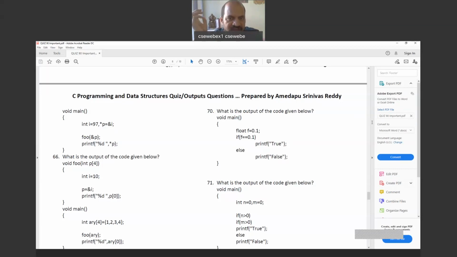Most of the times it may be false, and very few times it may be true. So the answer cannot be predicted, but most of the times the answer is false. The reason is that the floating values storing method is different. They may not be stored exactly. Right?